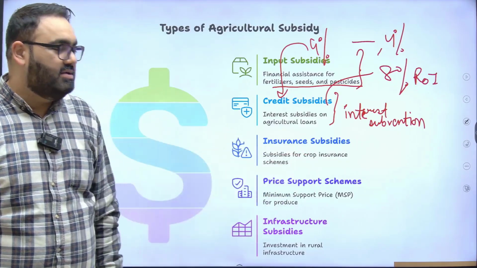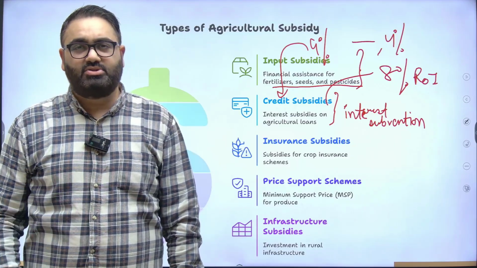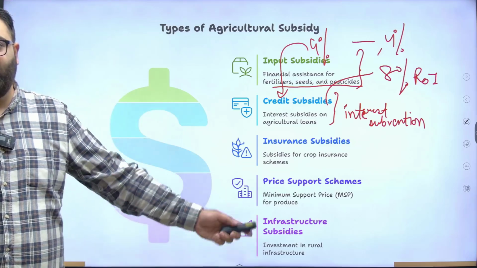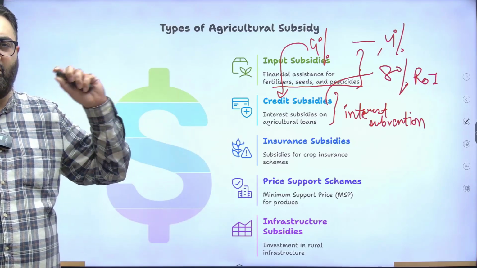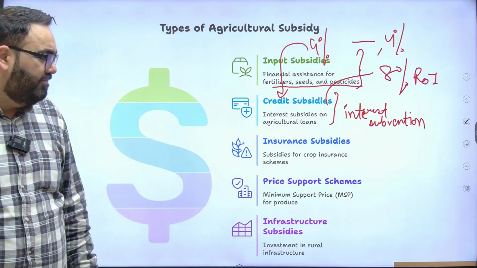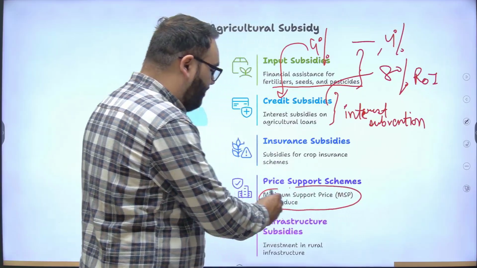Insurance subsidies: the government runs insurance schemes, PM Fasal Bima Yojana, under which again the government gives input in the form of money, in the form of the insurance premium the government gives away. Price support scheme: the government has a minimum support price, the MSP program. All of you would have read about this.